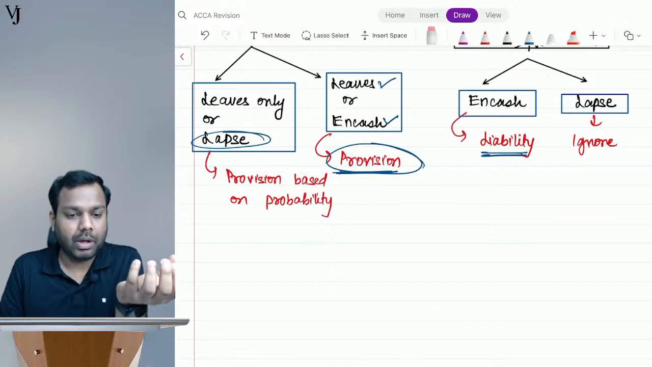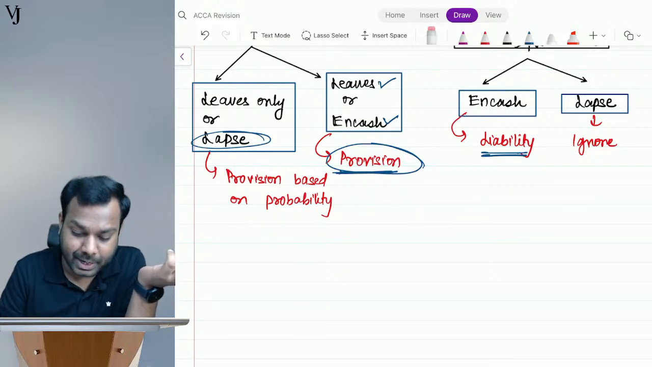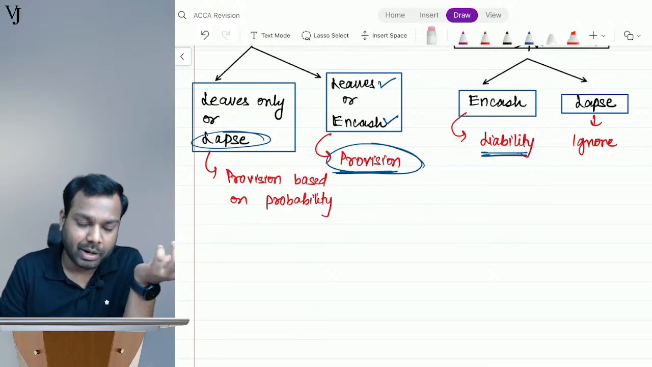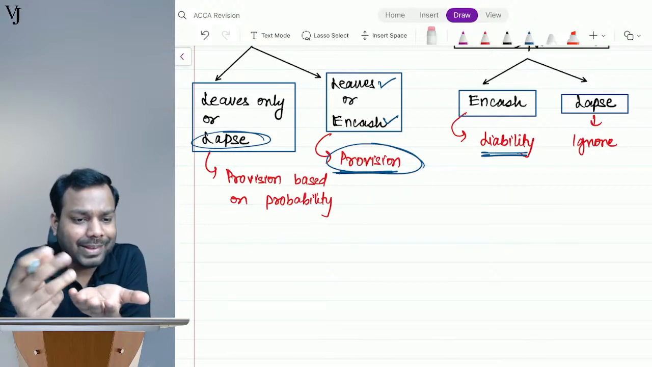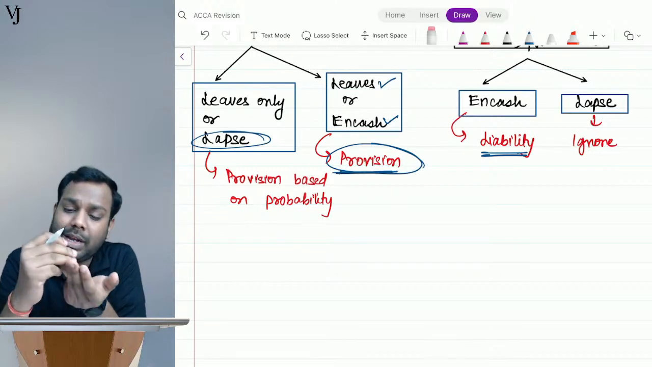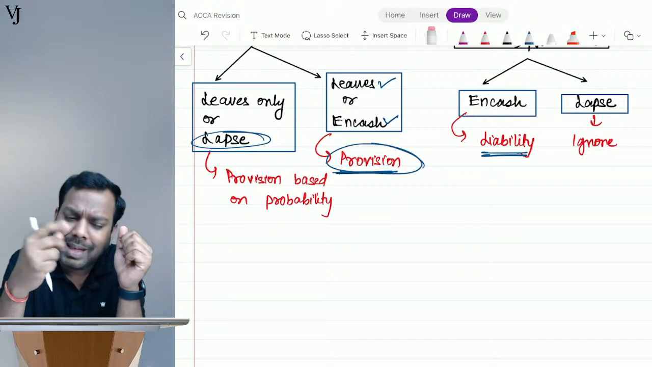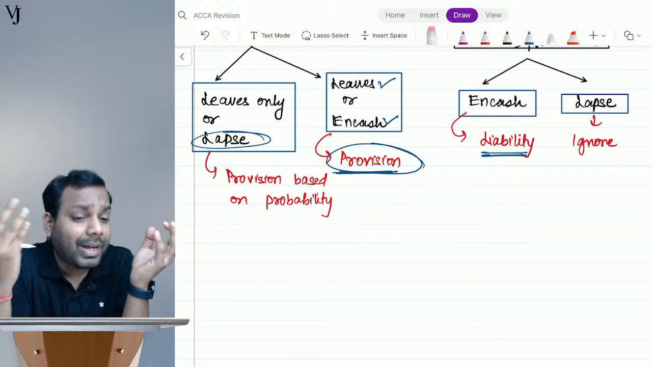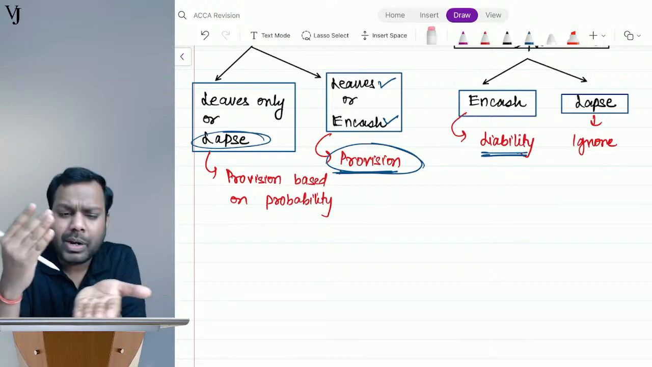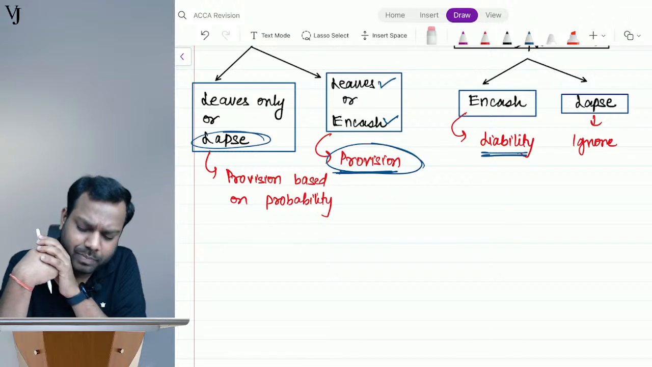Understand? If your query is why provision, why not liability? See, don't you think your employees can leave? And if they leave, then also we have to pay. Do you know at this year end what is the exact amount to be paid? Because the salary of the employees will increase or decrease. Though you can estimate, you don't know the exact amount.